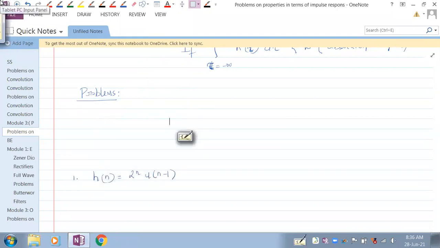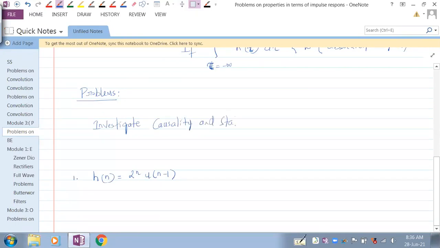Investigate causality and stability. They've asked just these two, causality and stability, of the following systems. If you can see here, the impulse responses of the systems are given. Earlier we used to see the output of the system. Now we have to see the impulse response of this.